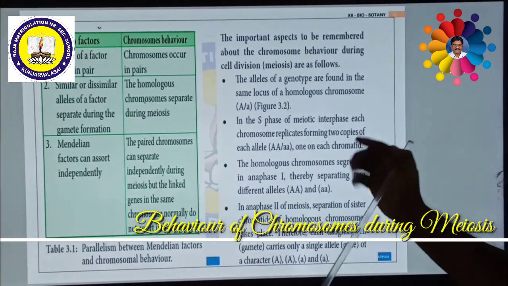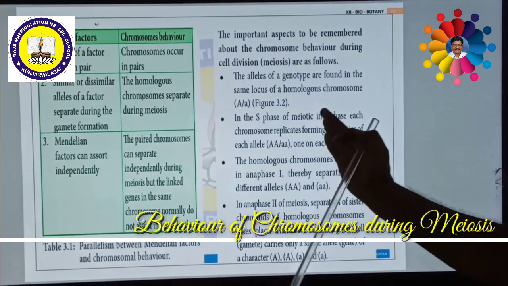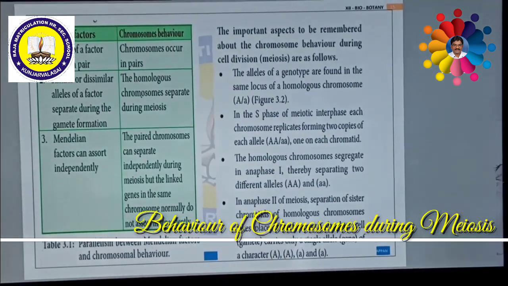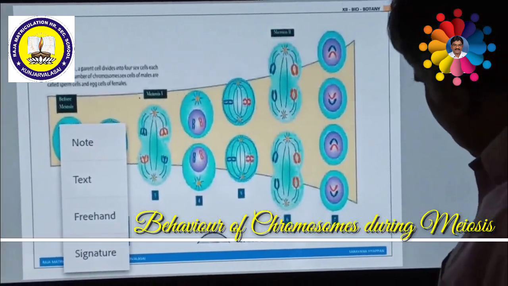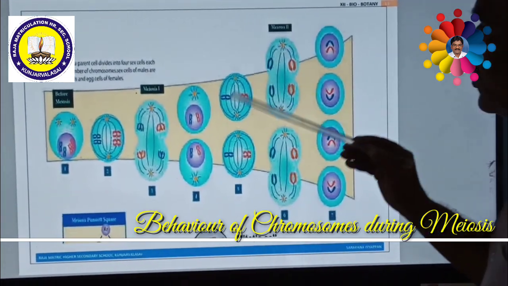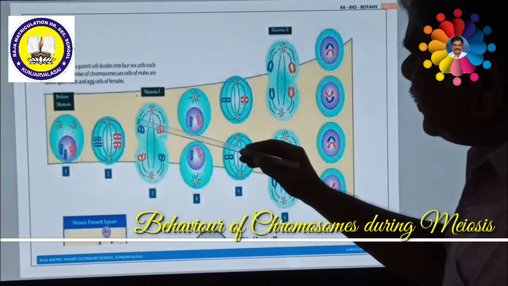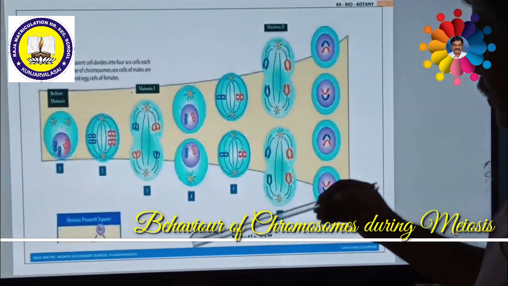Then during anaphase of first meiosis, these will be separated. We have seen this earlier. This is anaphase 1 and this is anaphase 2. During anaphase 1, capital A separates, small a separates.